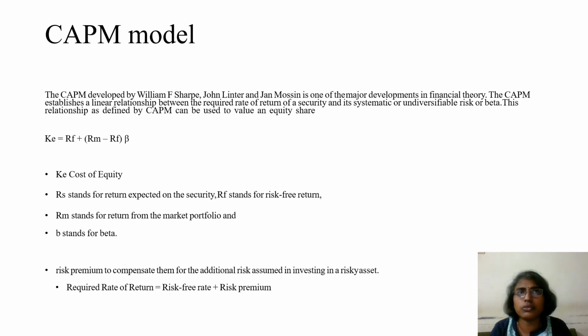The beta value measures the systematic risk of a particular security. The market beta is always 1, as we already know. So when a share's beta is 0.8, it means that when the market moves one time, the particular share or security moves 0.8 times.